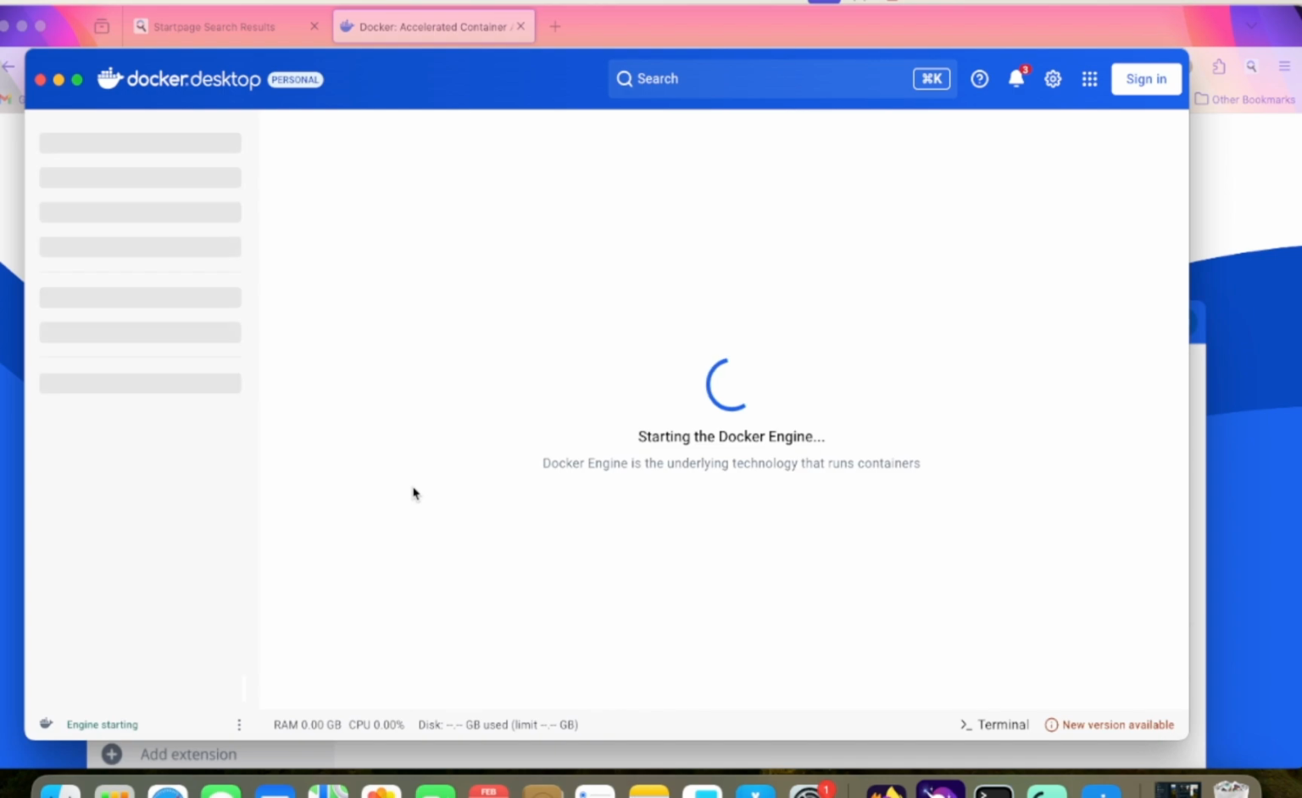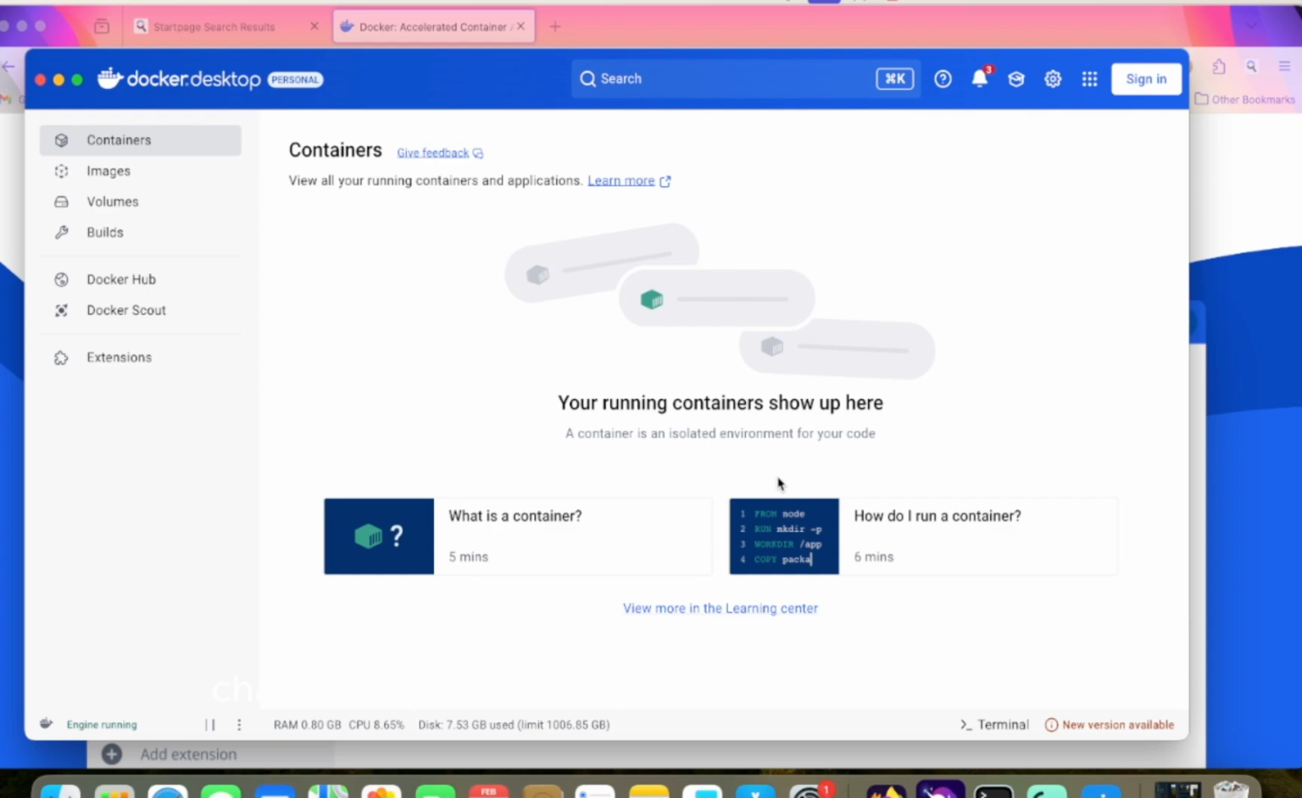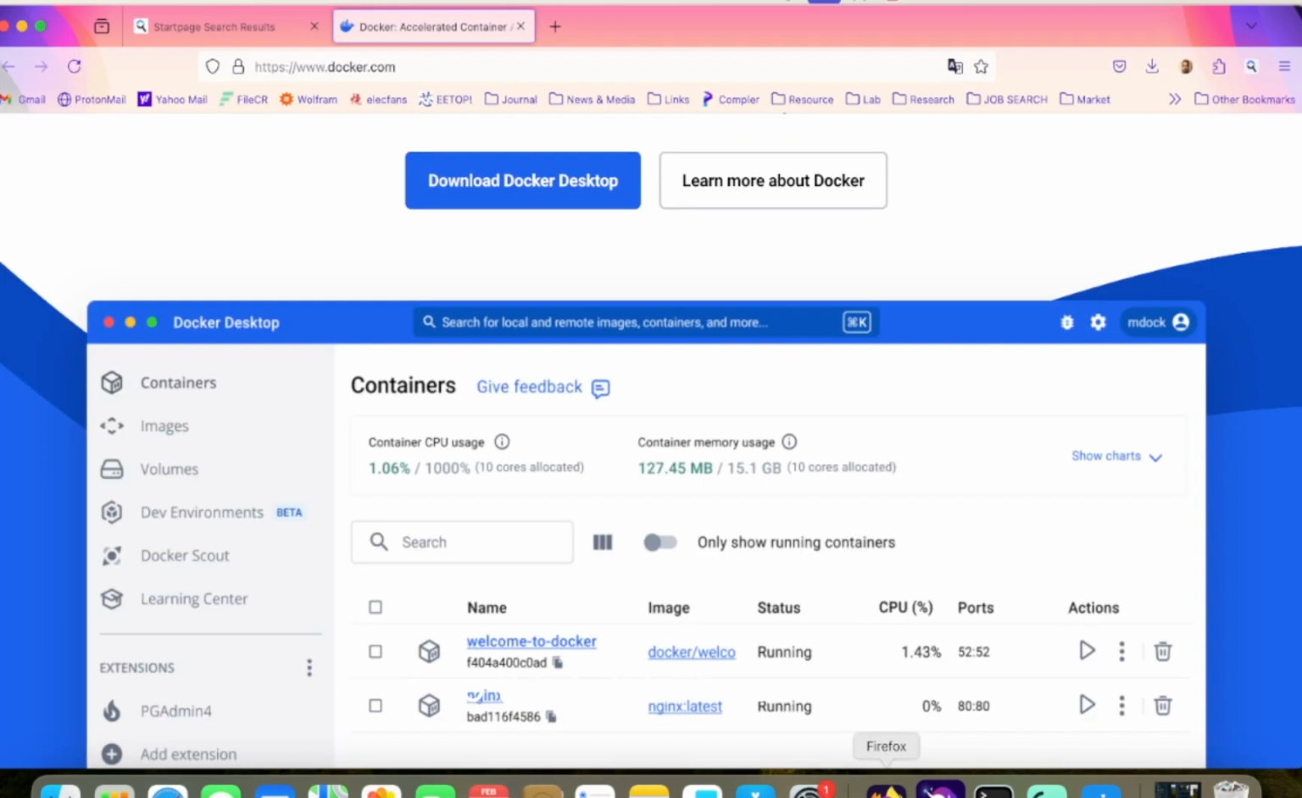I was telling that I feel that it's not worth it to download these AI chat models on your local machine. Don't do that. So this is the interface.